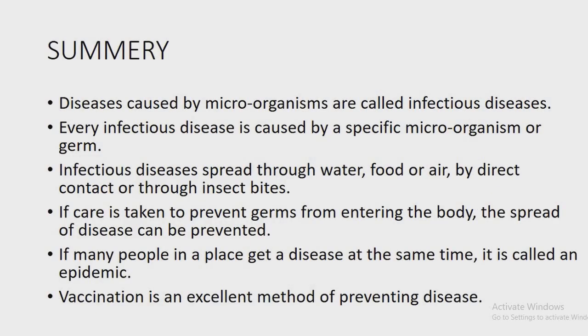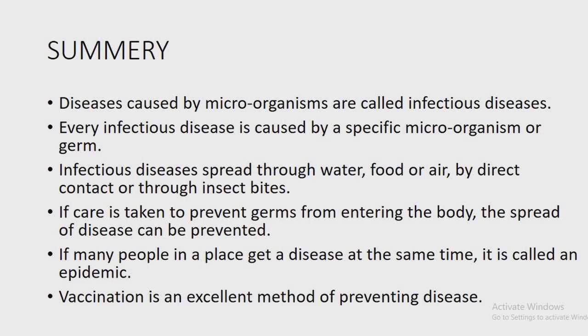Let us see the summary of this chapter then. First we learned that diseases caused by microorganisms are called infectious diseases. Next we learned every infectious disease is caused by a specific organism or germs. Infectious diseases spread through water, food or air, by direct contact or through insects' bites.